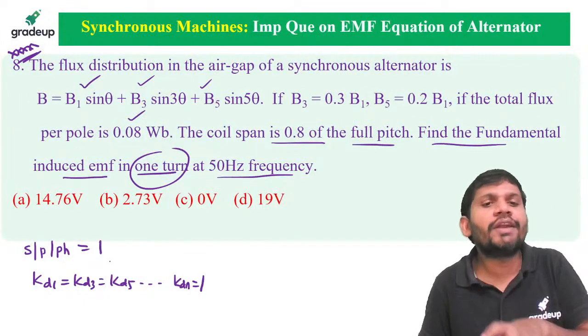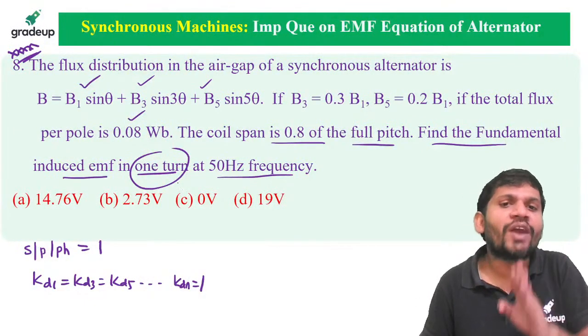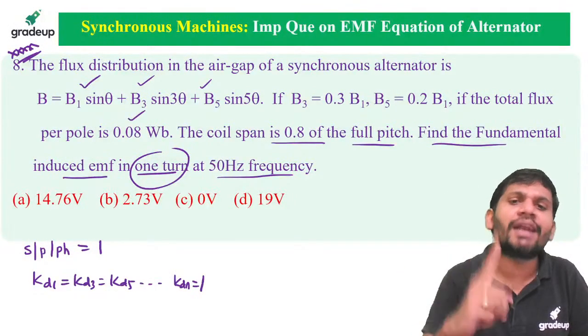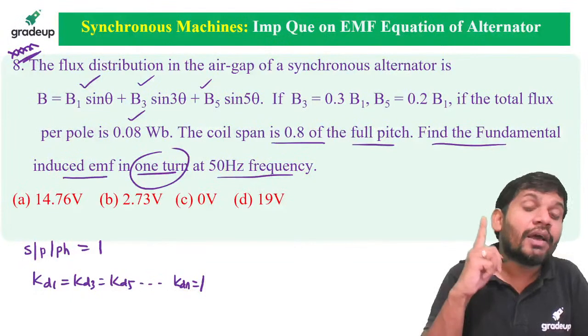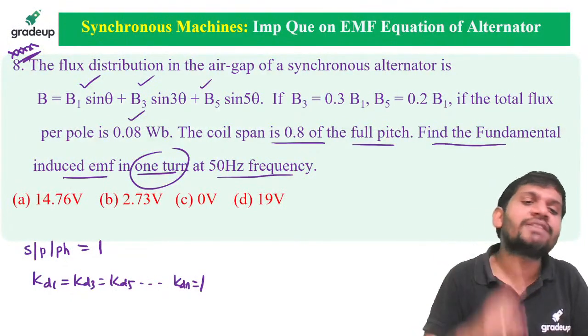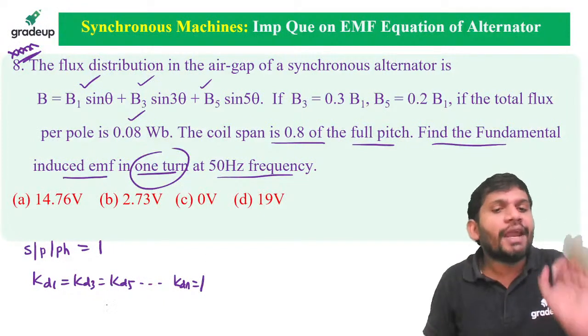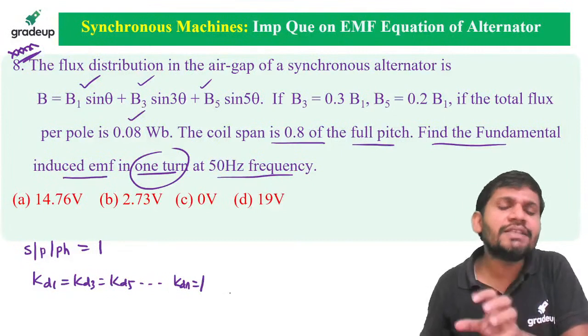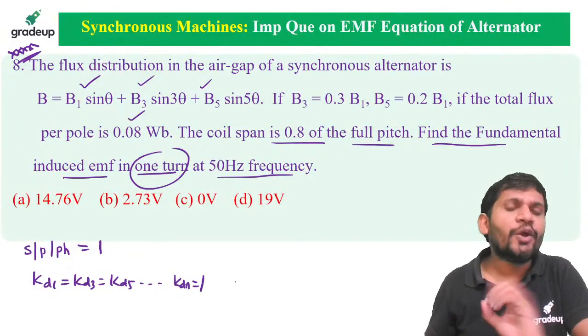That's why no need to calculate KDn. We are maintaining only one conductor per slot per pole, one turn. Then we can say that it is a concentrated winding. Okay, KD1 or KD3 or KD5, any value you can take, this is equal to 1. No need to calculate it.